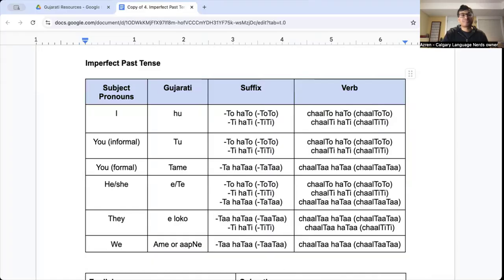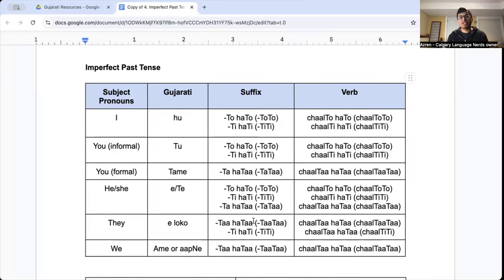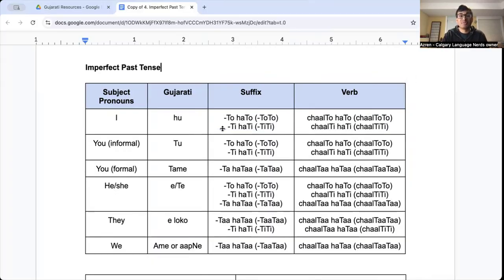Let's share my screen. Let's have a look at how the conjugation rules work, and we'll do some practice with it. Now, it is worth mentioning that my YouTube channel and this podcast are meant to be followed in order. So if you haven't watched the other 54 lessons, or 53, whatever number we're on, if you haven't gone from lesson one to now, this might be kind of tricky for you. This is a little bit more of a complicated concept. So just as a bit of a heads up.